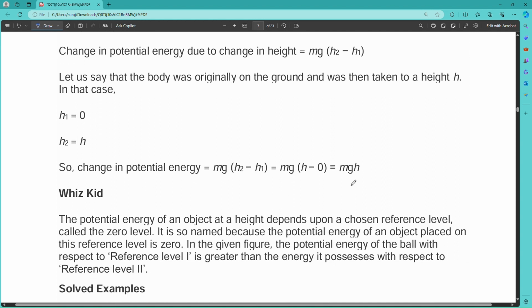So that is the formula of potential energy. Remember this formula when we are solving some problems. In this case we are using this formula, that is mgh. m is the mass of the body, g is the acceleration due to gravity, and h is the height.